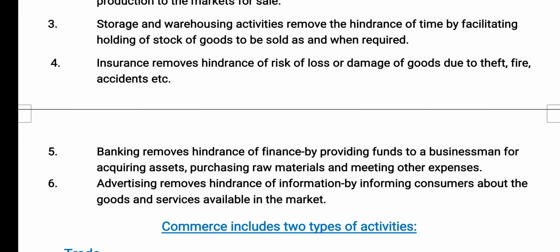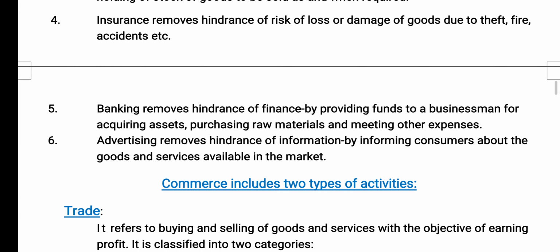Then the hindrance of knowledge, which helps in educating the consumer about the new goods produced by the manufacturer, because there is no direct communication between the manufacturer and the ultimate consumer. So the advertisement branch of commerce helps in removing the hindrance by spreading awareness of the new products and their utilities. So it removes the hindrance of knowledge.